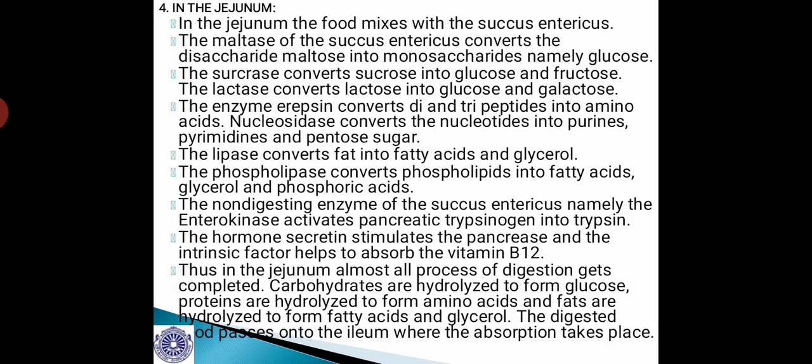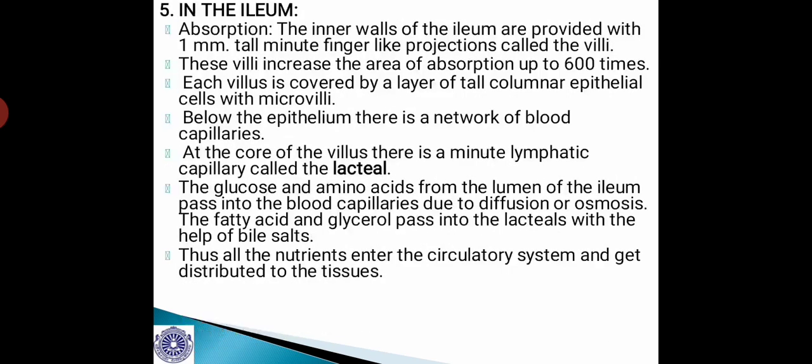Carbohydrates are hydrolyzed to form glucose, proteins are hydrolyzed to form amino acids, and fats are hydrolyzed to form fatty acids and glycerol. The digested food passes on to the ileum, where the absorption takes place. So these are the activities of the digestive system in the jejunum region. In the ileum, actually no digestion takes place because it has already got completed in the previous part, that is jejunum. And in the ileum, the main process concerned is absorption.